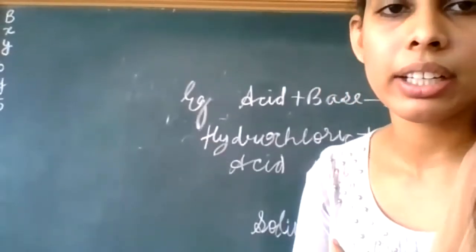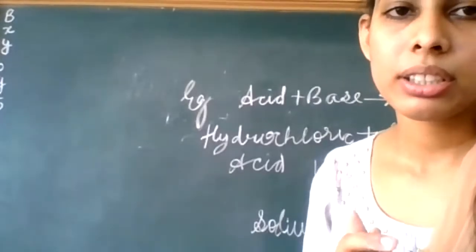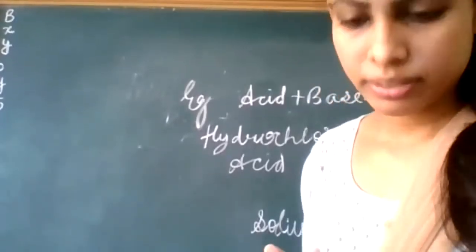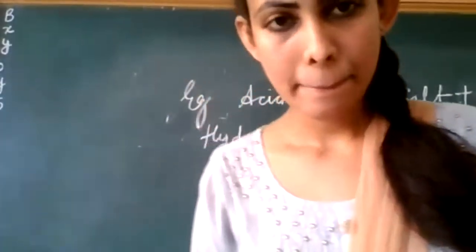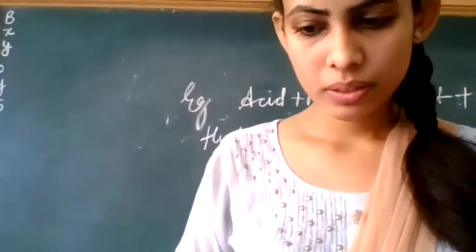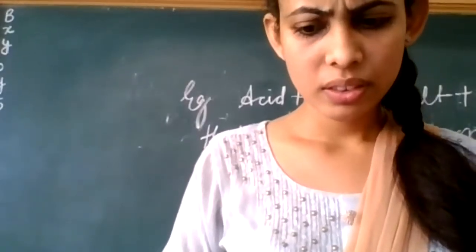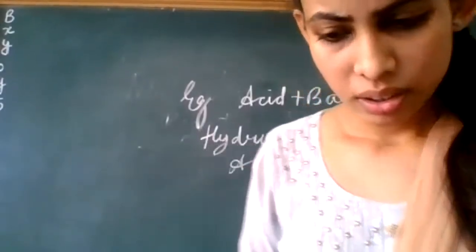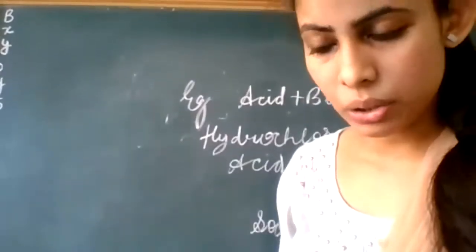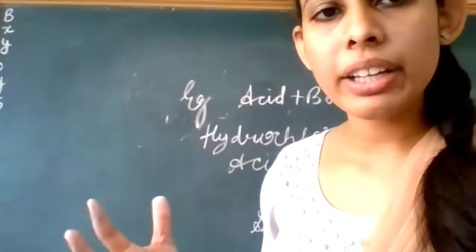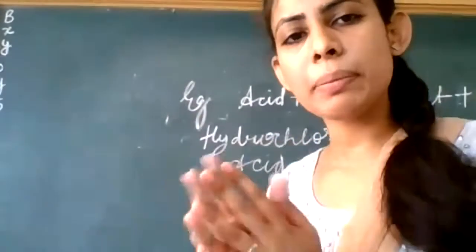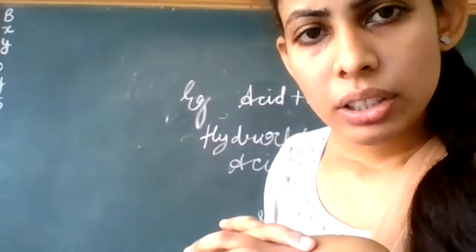Ma'am, by using blue litmus paper, in acids the blue litmus paper will change into red, and in bases there will be no change. If we use red litmus paper, in acids there will be no change, and in bases it will change into blue. And if there is no effect on red and blue litmus, it is neutral.